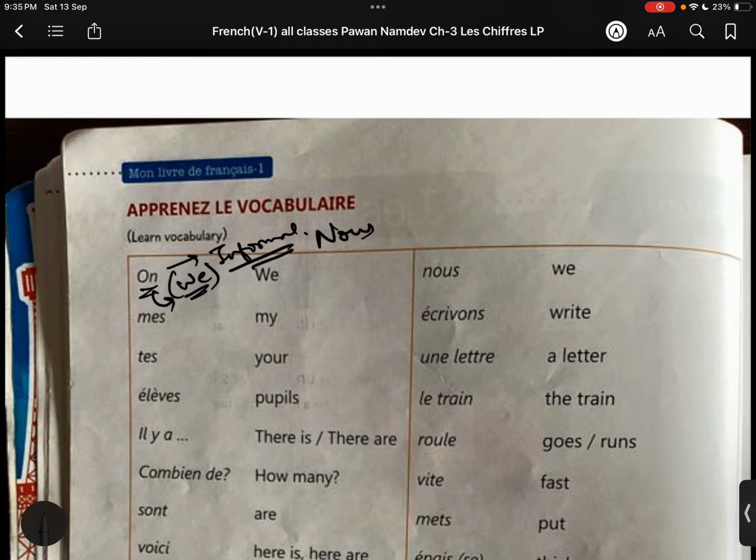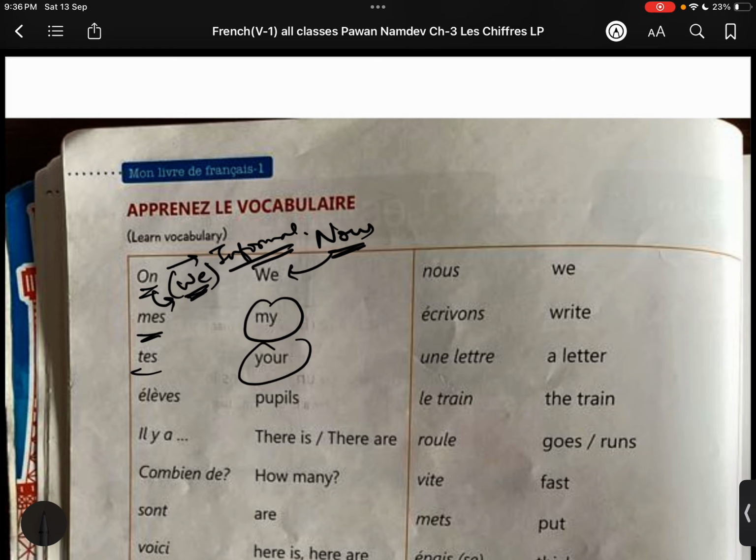The formal form is nous, which also means we, but it's the formal word you use when writing something, like poetry or literary texts. So we will use the nous form. It's a good, respectful way to say it, and on is the general term. Both have the same meaning: on means we, nous means we.